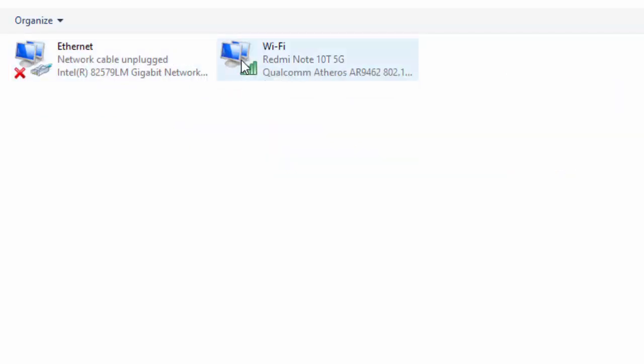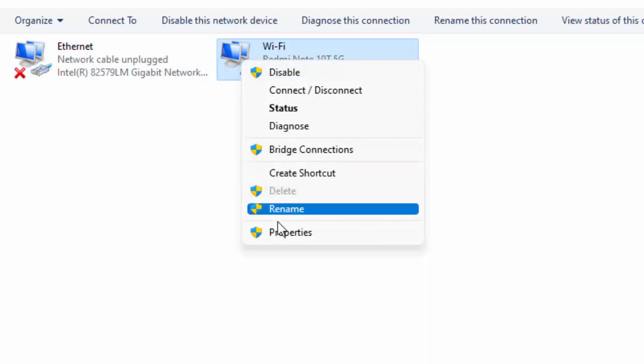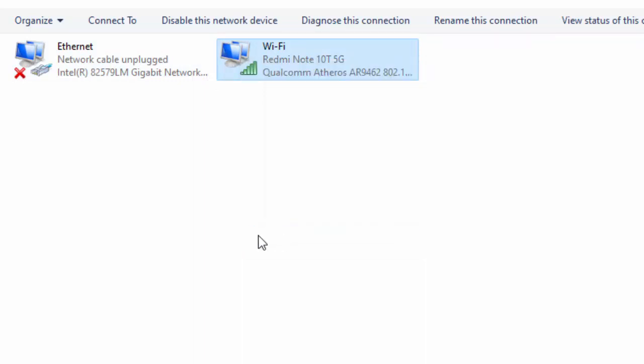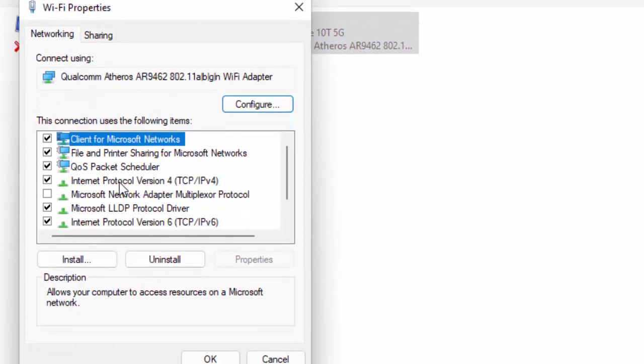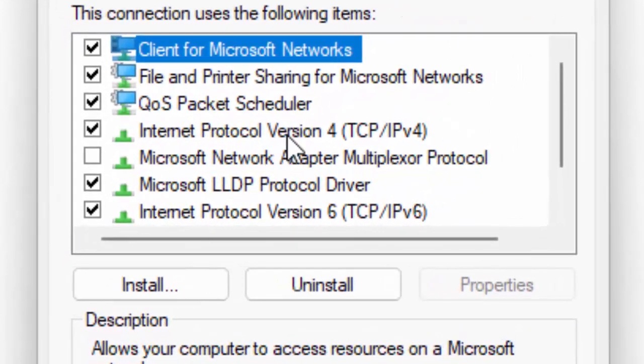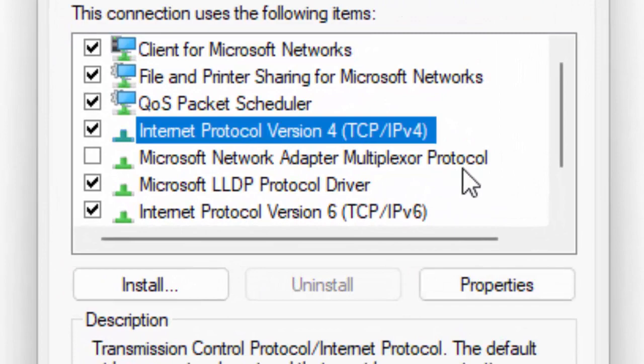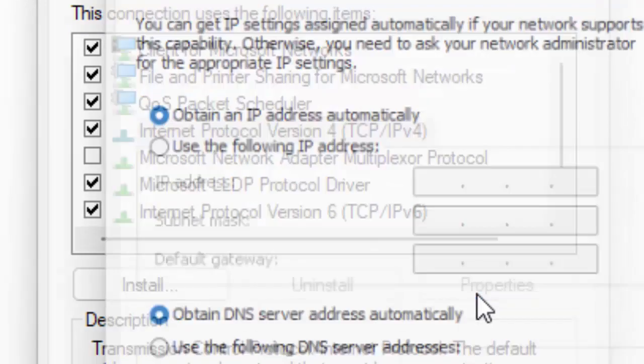Right click on using network icon. Select the properties. Select here Internet Protocol version 4. Next, select the properties.